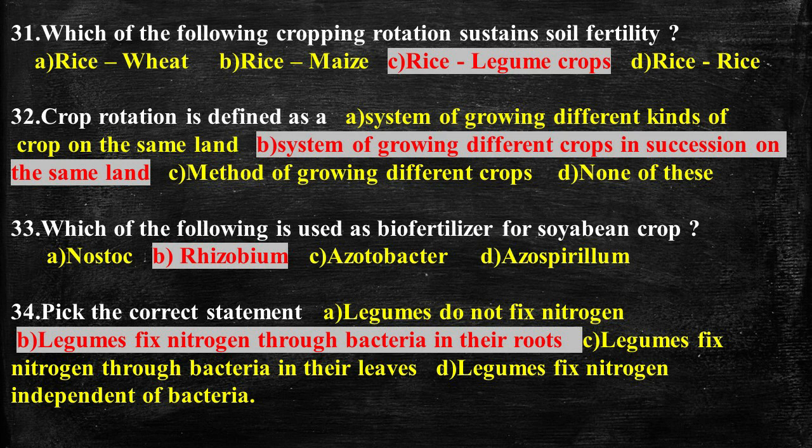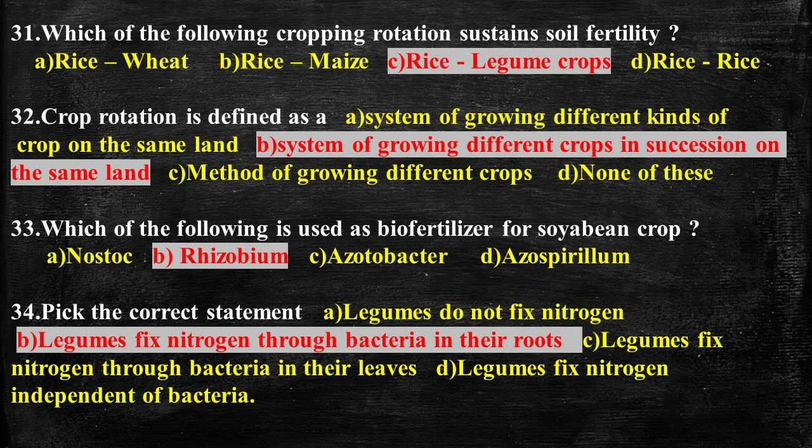Question number 32. Crop rotation is defined as a, and the answer is system of growing different crops in succession on the same land. Crop rotation is the practice of planting different crops sequentially on the same plot of land to improve soil fertility. A simple rotation might involve 2 or 3 crops, and complex rotations might incorporate 12 or more crops.